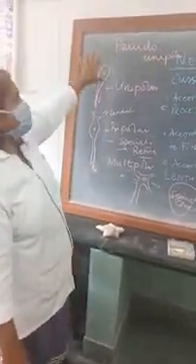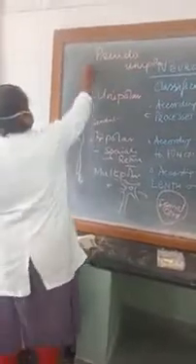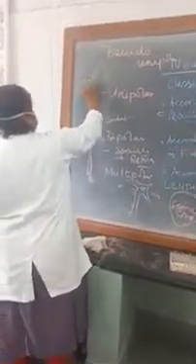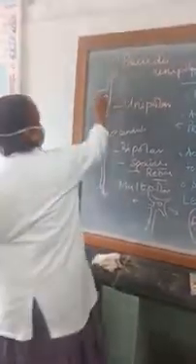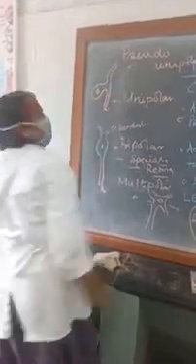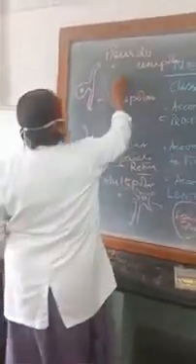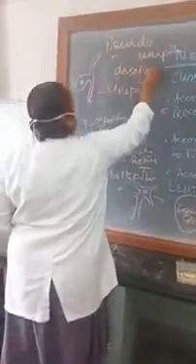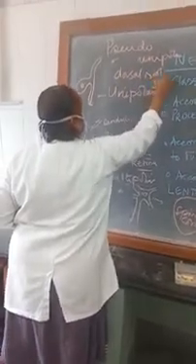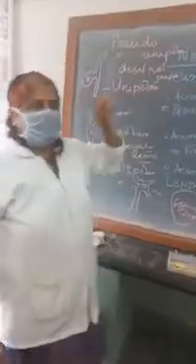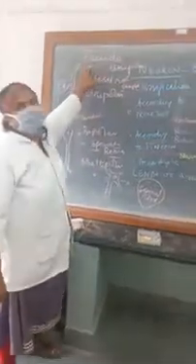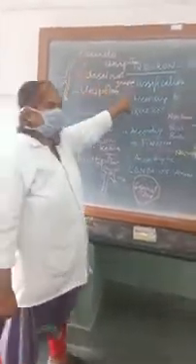In between there is a pseudo-unipolar neuron. What is the shape of the pseudo-unipolar neuron? Your dendrites are over here, they come over here, and this is your pseudo-unipolar neuron. It looks like bipolar, but it is a pseudo-unipolar neuron. An example of the pseudo-unipolar neuron is present in the dorsal root ganglion. So in the dorsal root ganglion, this type of neuron is called a pseudo-unipolar neuron. So according to the process, it can be unipolar, bipolar, multipolar, or pseudo-unipolar type of neuron. That is according to the process.